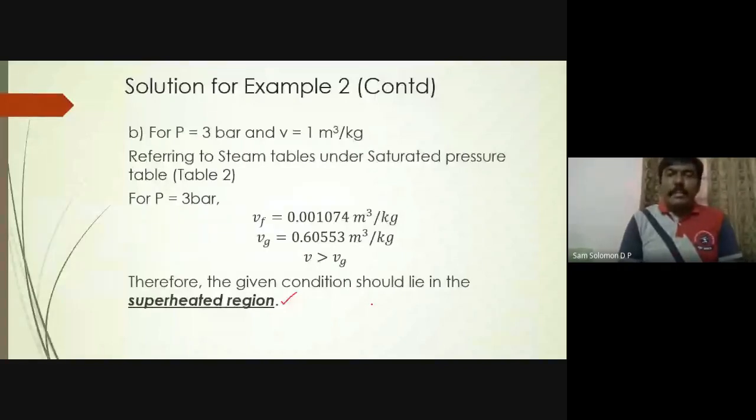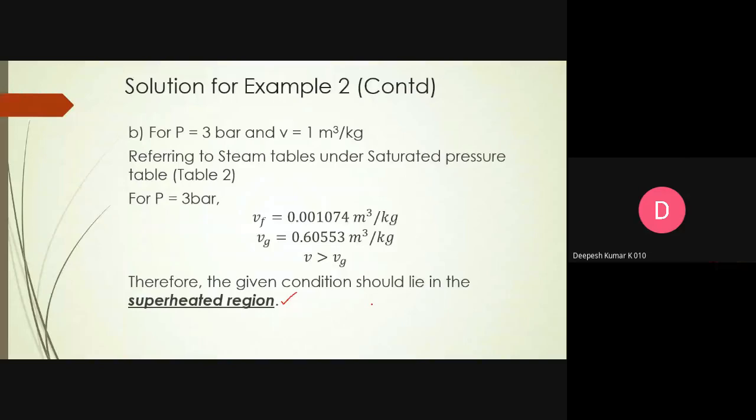So when they say quality, the quality is based on how much moisture content or liquid water is present in the steam. Your steam is not supposed to be in the liquid plus vapor region. If it is in the superheated region, then they say it is okay.